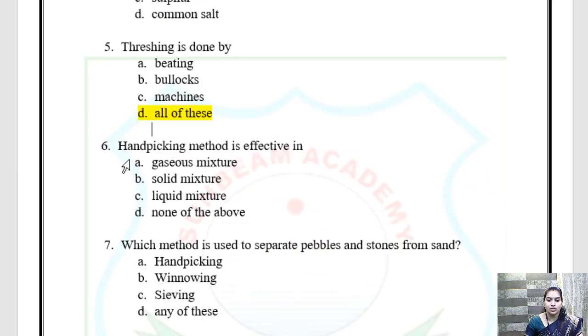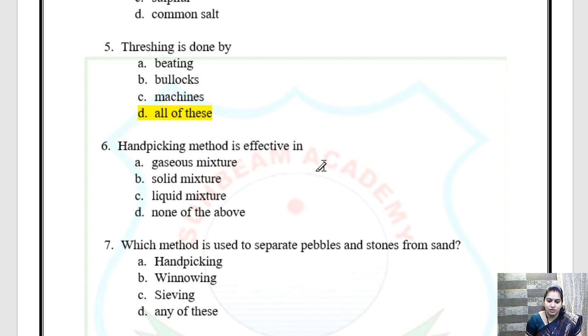Then coming on to the next question, hand picking method is effective in gaseous mixture, solid mixture, liquid mixture, none of the above. Children, answer this question. Yes.